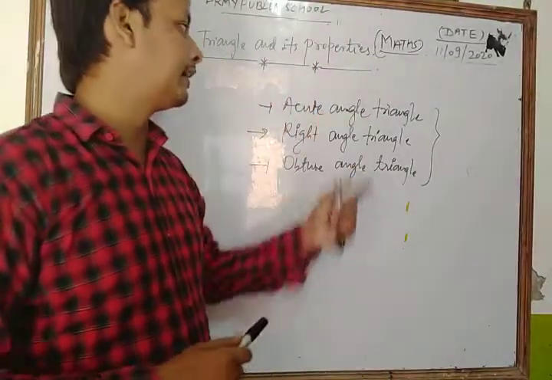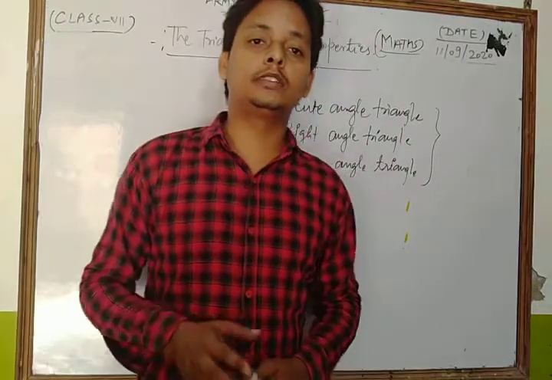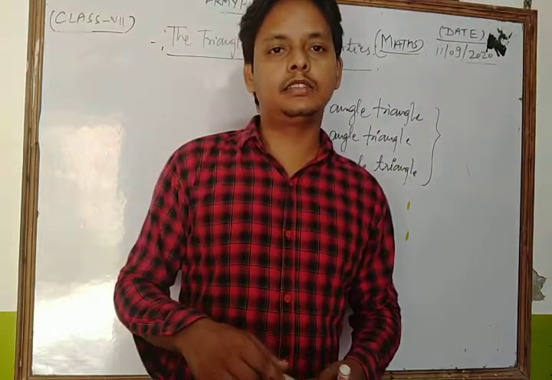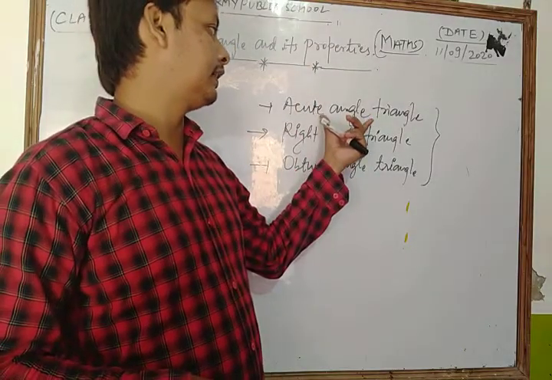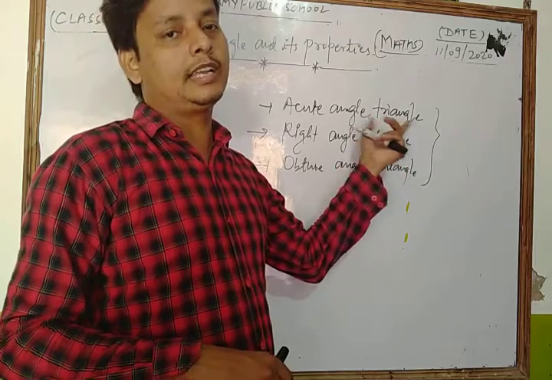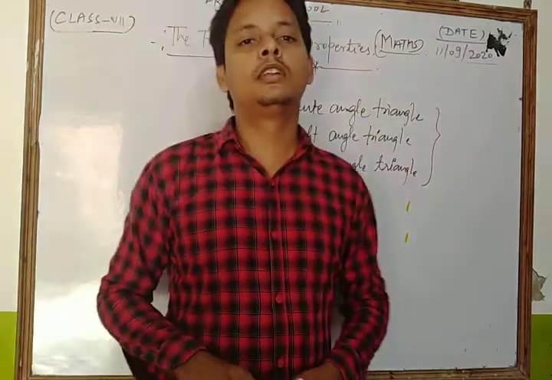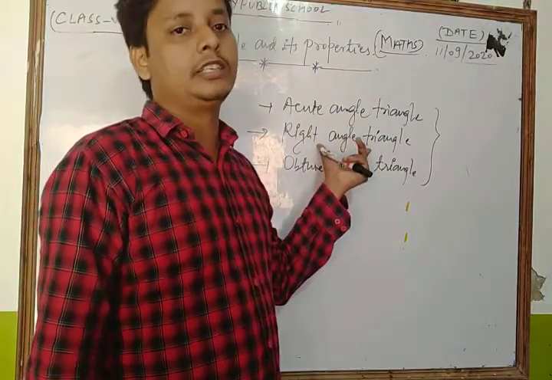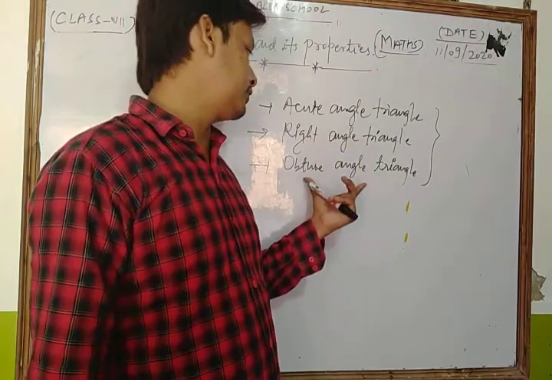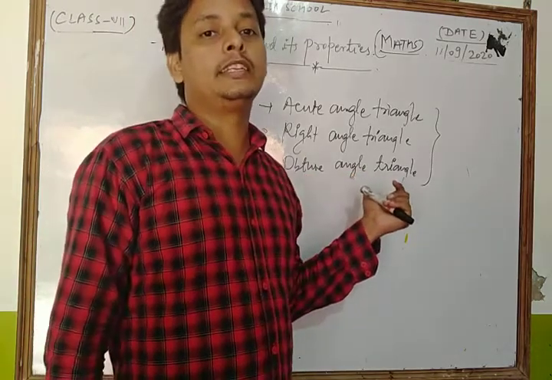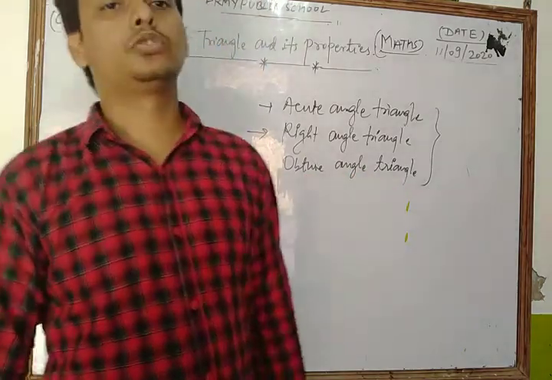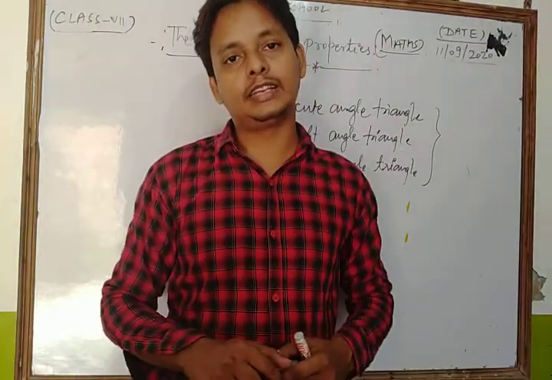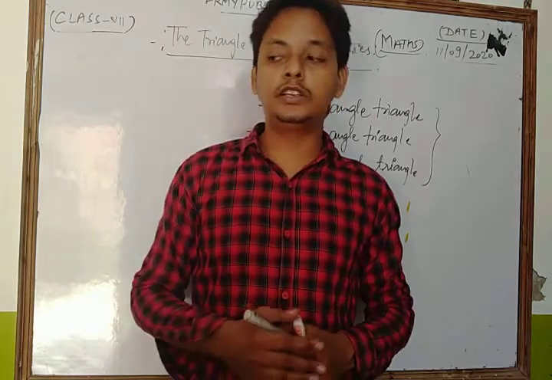First one is the acute angle triangle. On the basis of angles, if all angles of a triangle are less than 90 degrees, it is said to be an acute angle triangle. A triangle in which one angle is 90 degrees is called a right angle triangle, and a triangle in which one angle is more than 90 degrees is said to be an obtuse angle triangle. So in this way there are six categories of triangle, three on the basis of its sides and three on the basis of its angles.